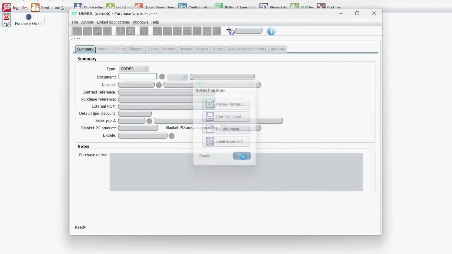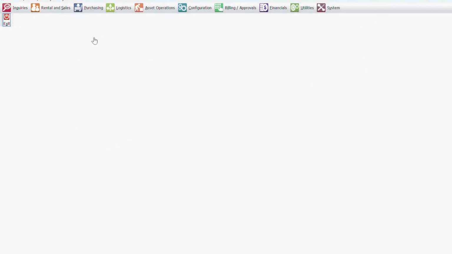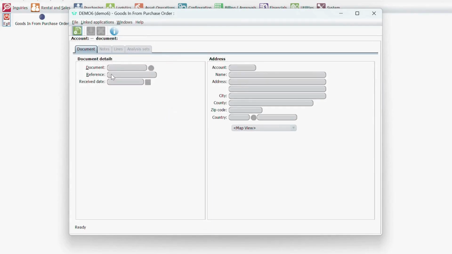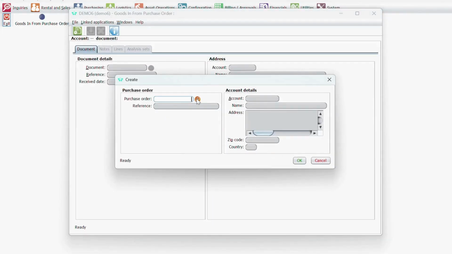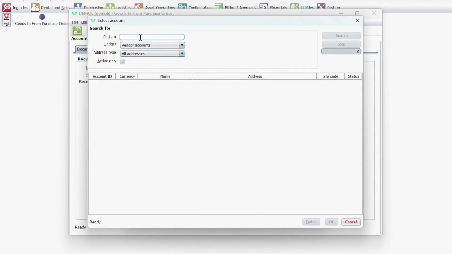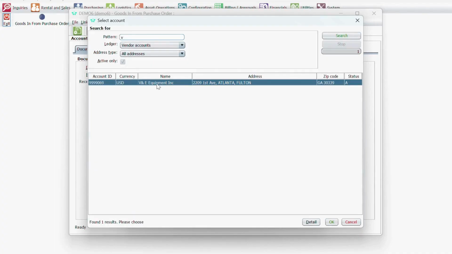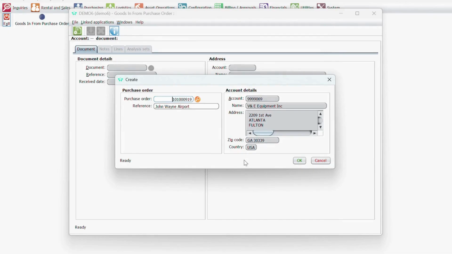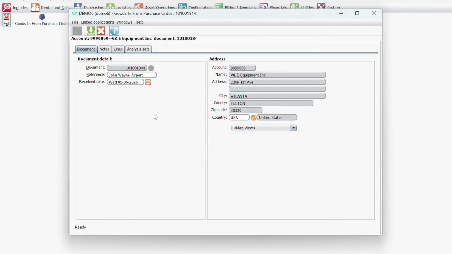Now, once you're done with that and you need to receive your goods, you go back to the purchasing menu. Goods in from purchase order, which you're going to pick. From here, you're going to add a new. You're going to search for your purchase order number by the account. If you have the account number, fine. If not, you can search the vendor. Pick the vendor. See what POs they have open. Here's my reference for that 919 PO number document that I created for the John Wayne Airport. I'm going to go ahead and pick that and then go into the order.